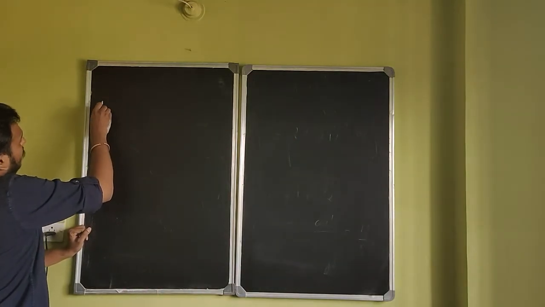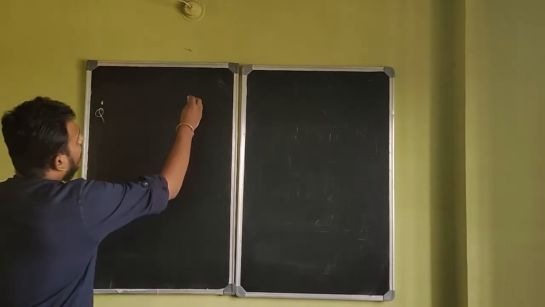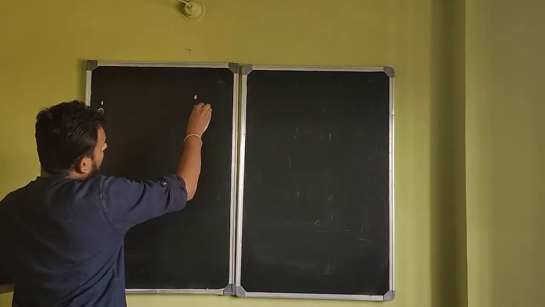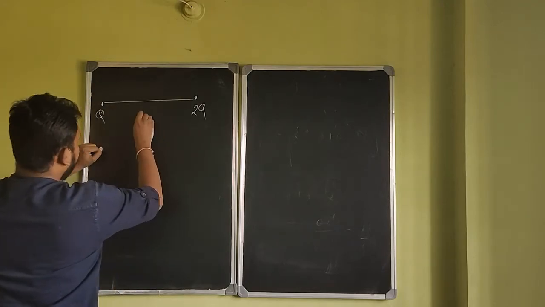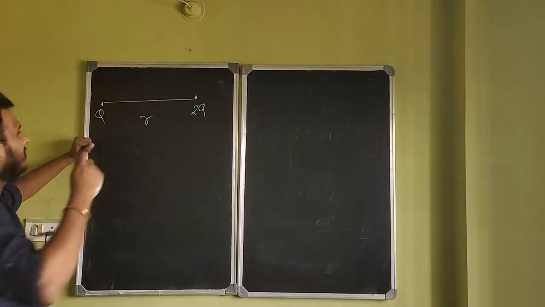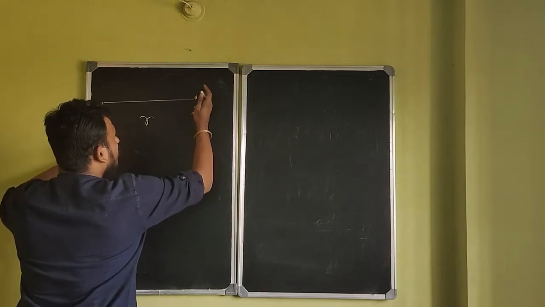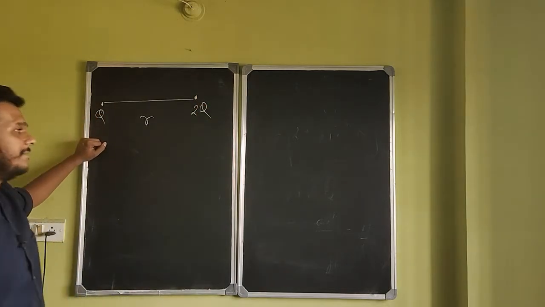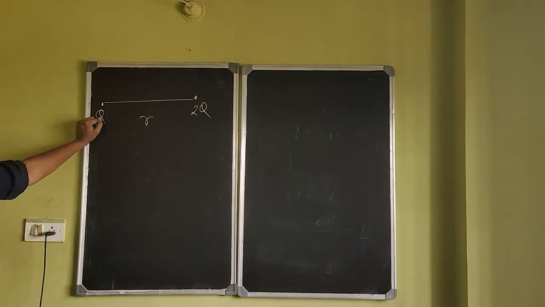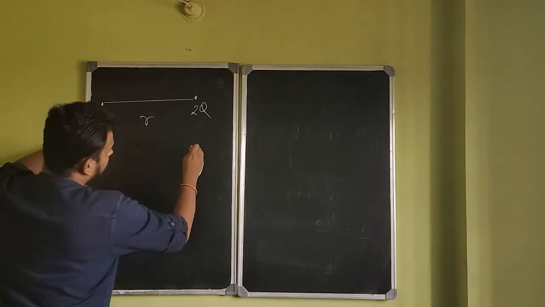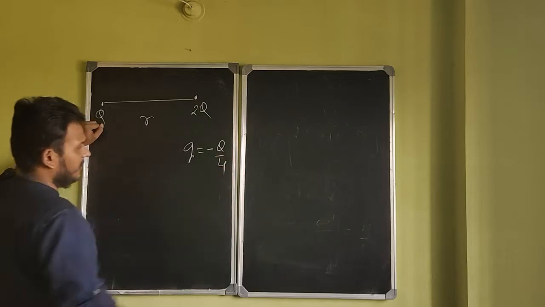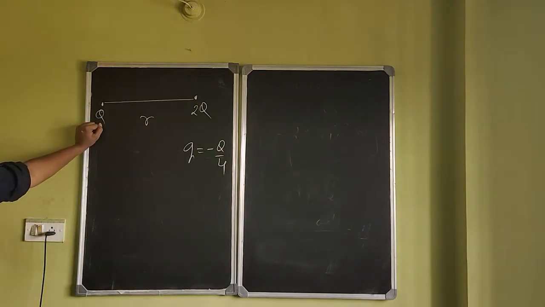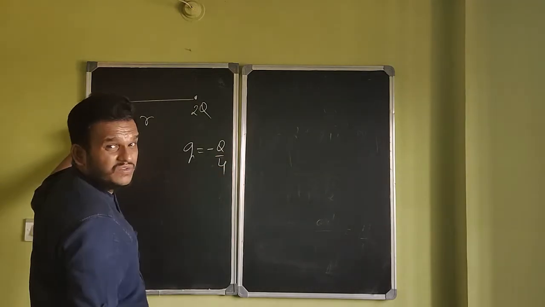There is a charge Q and there is another charge of 2Q separated by a distance of R. And both are, for some reason I used capital Q. I'm going to continue with capital Q. Another charge q, which is equal to minus Q by 4. You have this charge with you, right?